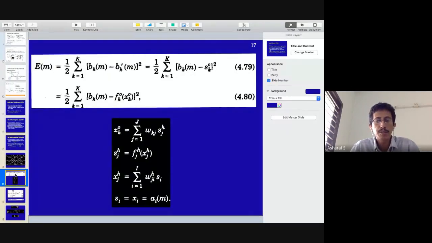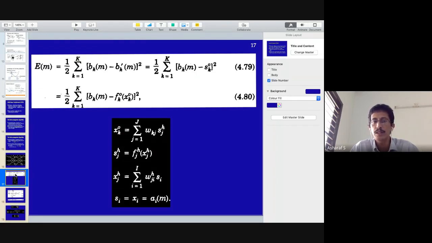Do you see the equation of the error? What is the error? For notational convenience, they've used a half. K is equal to 1 to M is being presented. The error at the mth step can be written as B_k minus B_k dash at step m, squared error.